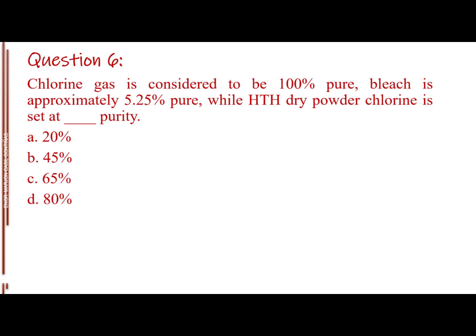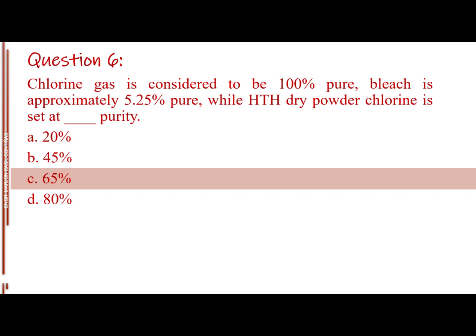Question number 6. Chlorine gas is considered to be 100% pure, bleach is approximately 5.25% pure, while HTH dry powder chlorine is set at blank purity. Letter A, 20%. Letter B, 45%. Letter C, 65%. Letter D, 80%. The answer is letter C, 65%.